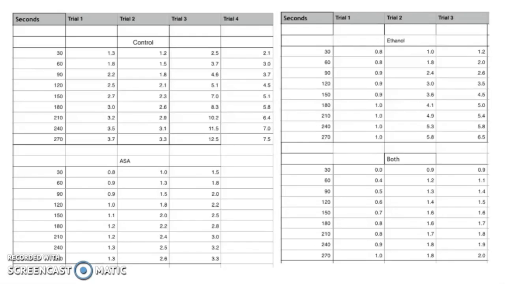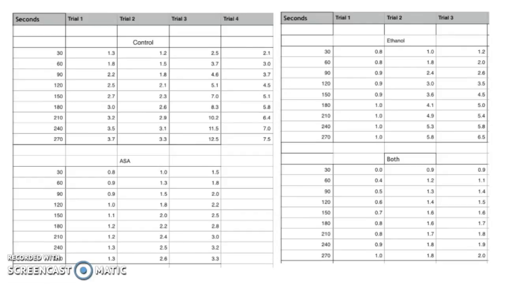We measured each trial over 9 30-second intervals, and there were 3 trials for each setup except the control, which had 4. Control tests 1 and 2 were done on day 1, and tests 3 and 4 were done on day 2. For the other 3 setups, ASA, ethanol, and ASA plus ethanol, test 1 was done on day 1, and tests 2 and 3 were done on day 2.